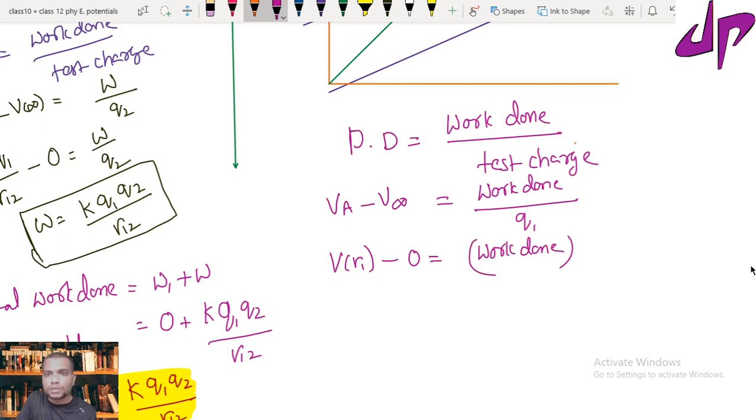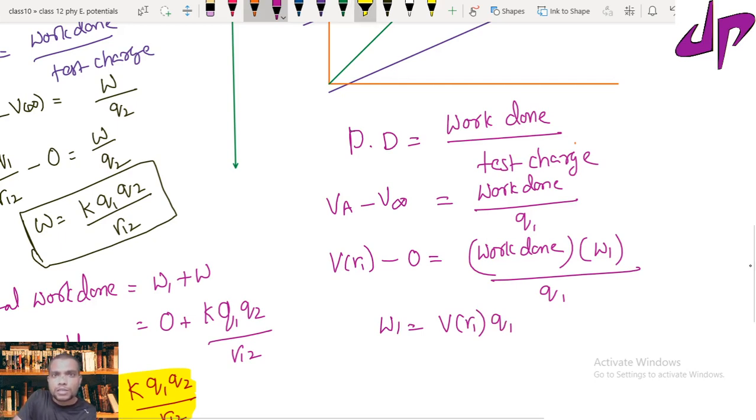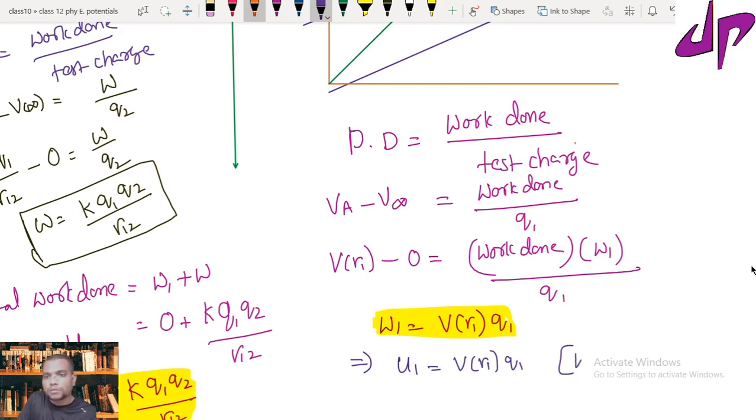So this work done you just mention as W1 upon Q1. Therefore W1 equals the potential at a location at a distance R1 times Q1. So this is the potential energy. This work done will be stored in the form of potential energy, which I can write as U1, which equals V of R1 times Q1, because work done is equal to potential energy stored.